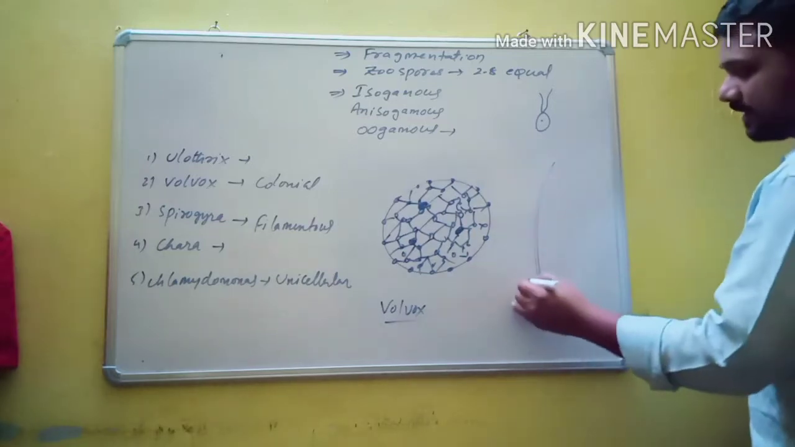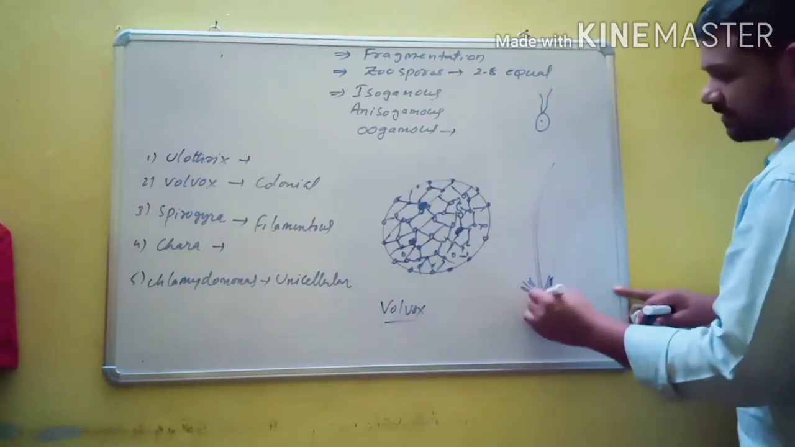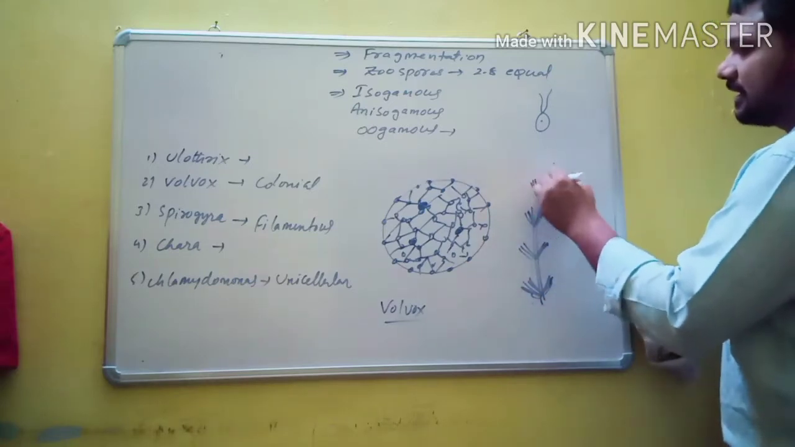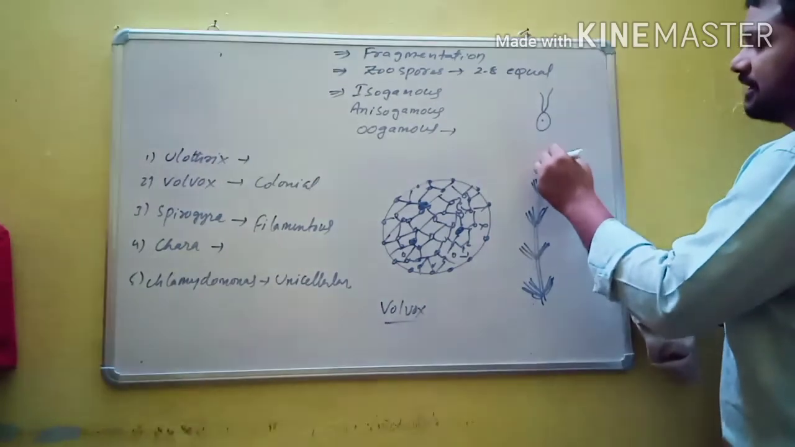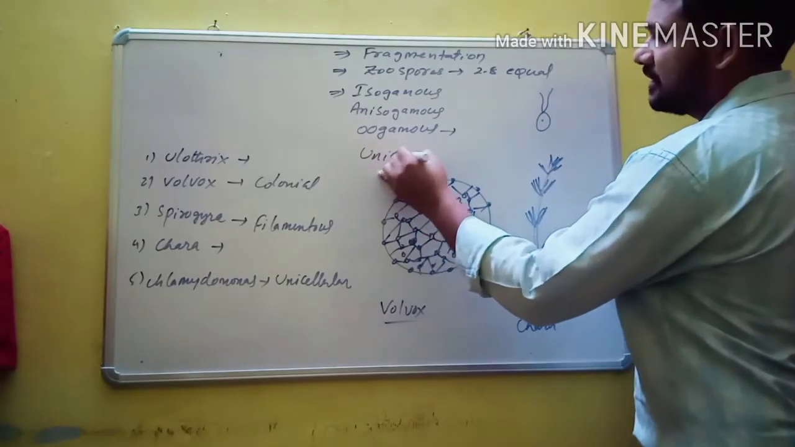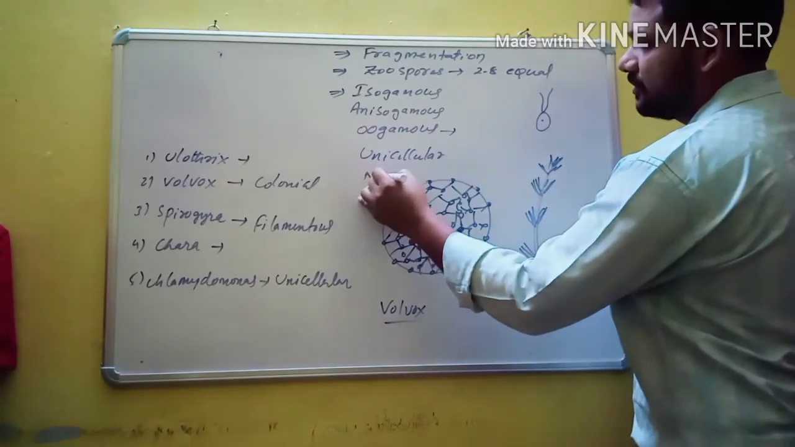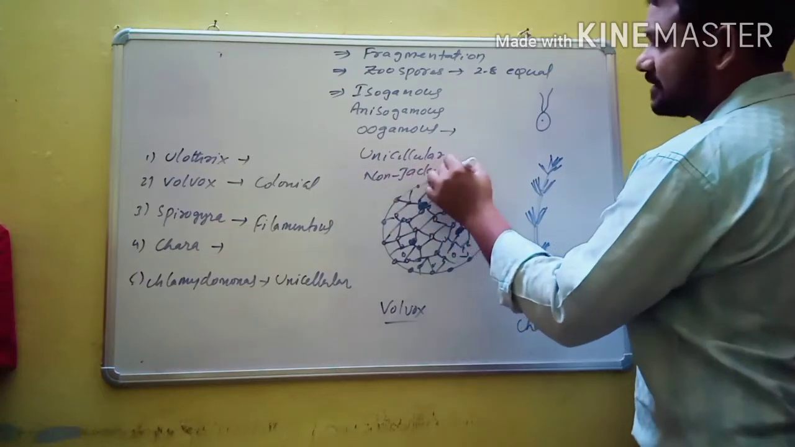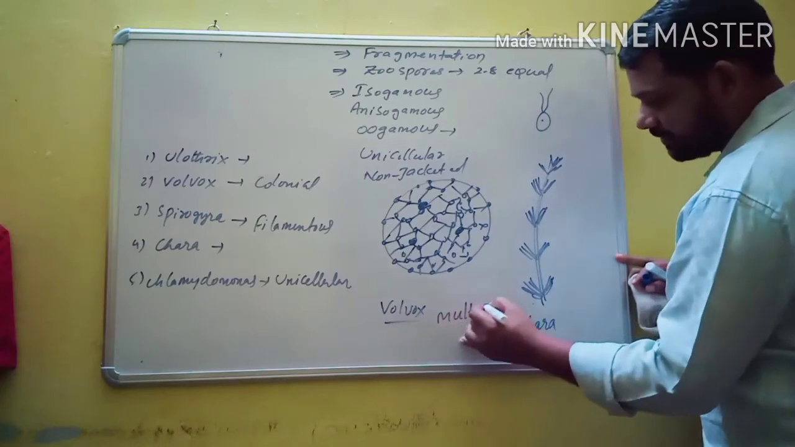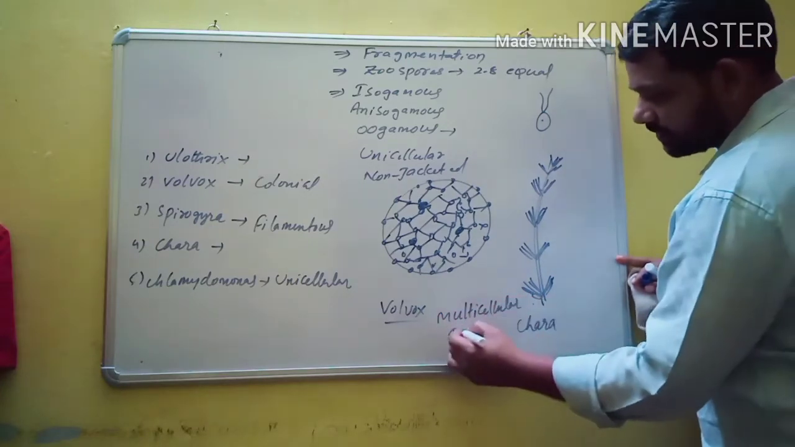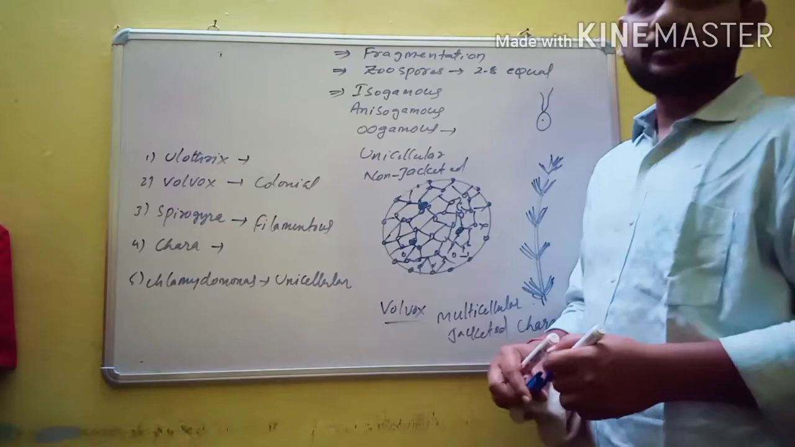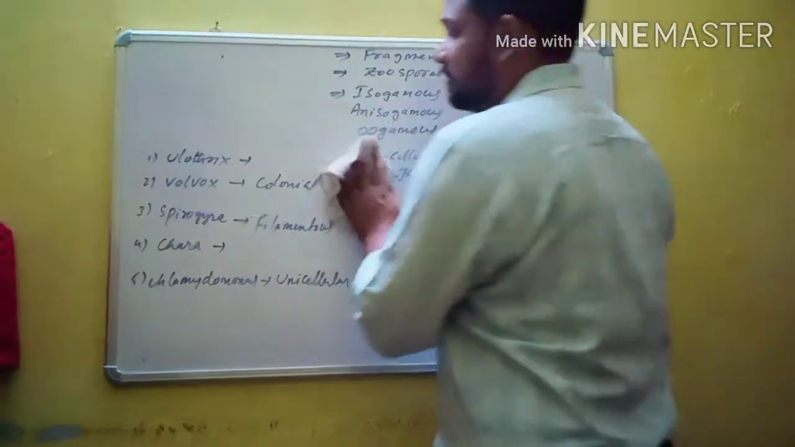Chara appears like multicellular, or it has so many branches. In Chara, generally they are unicellular algae. In unicellular algae, especially the sex organs are unicellular and non-jacketed. But exceptionally in Chara, the sex organs are multicellular and jacketed. This is one of the exceptional characters which is found in Chara. So these are some of the important or general characteristics of members of Chlorophyceae.